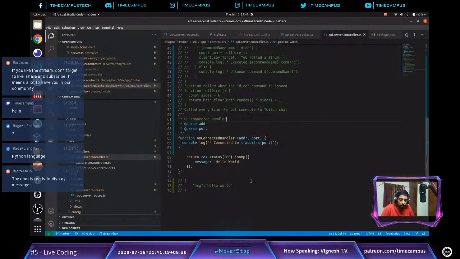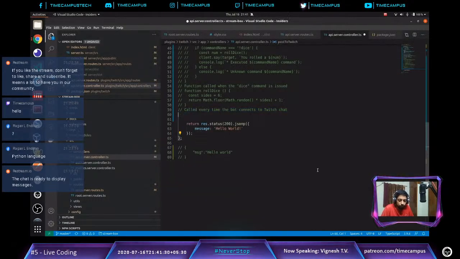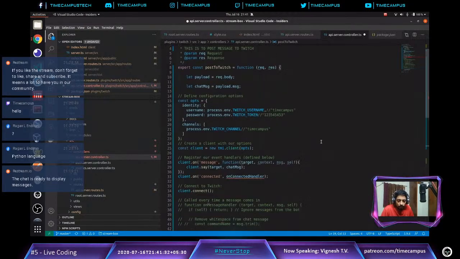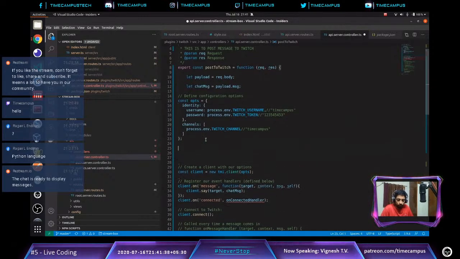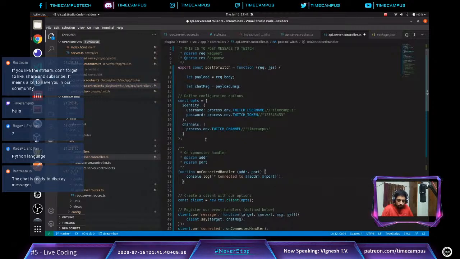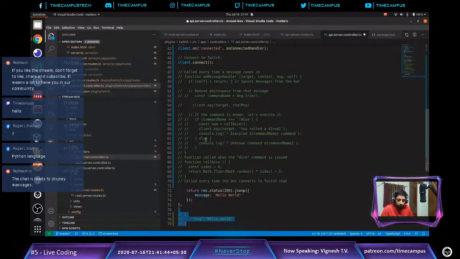It says onConnectedHandler was used before it was defined. In fact, do I even need an onConnectedHandler? Let's do one thing: let's put this onConnectedHandler here, at the top. This is the function which is executed when we connect to Twitch successfully. So let me uncomment this so that we can actually use this.